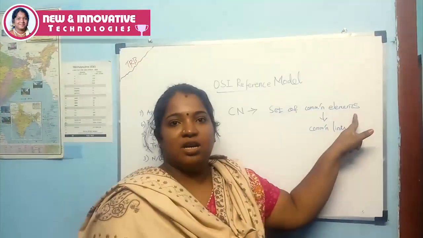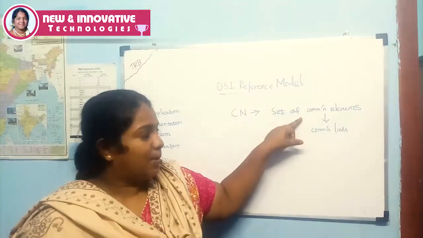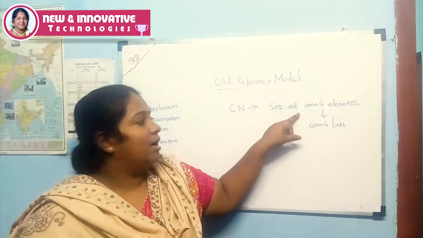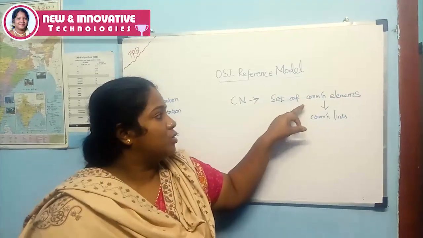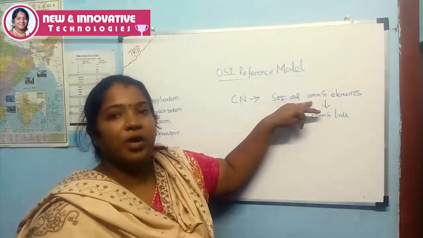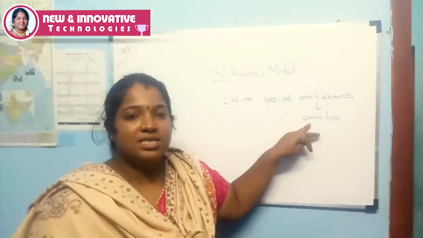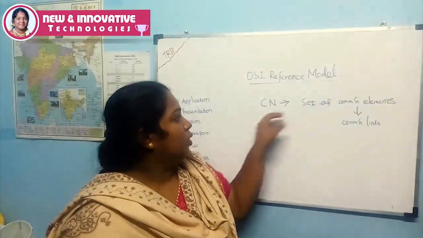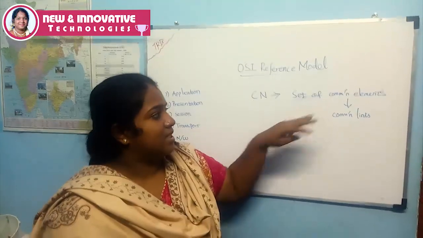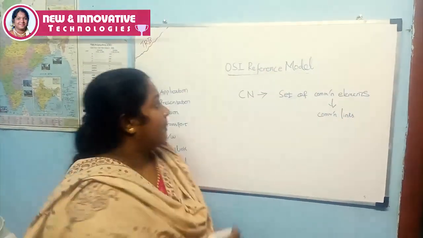What is meant by communication elements? Communication elements may be computers, mobile phones, switches, or hubs. These are the communication devices called communication elements. These are the communication links, and communication links may be either wired or wireless. So a computer network is nothing but a set of communication elements connected through communication links.